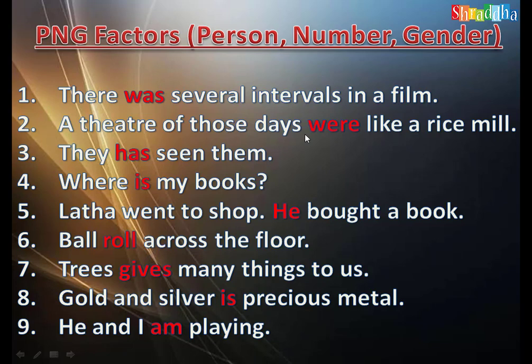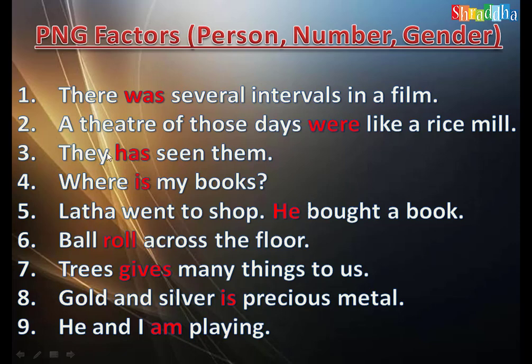A theater of those days were like a rice mill. I am not talking about the days. I am talking about the theater. What is the subject of this verb? Not days. The subject of the verb is theater. So the verb always should be in accordance with the subject. What is the subject? Theater. And this is also the singular form, and the verb also should be in the singular form. A singular subject takes was only. A theater of those days was like a rice mill. You should not look at the word days. You take theater as the subject of this sentence.